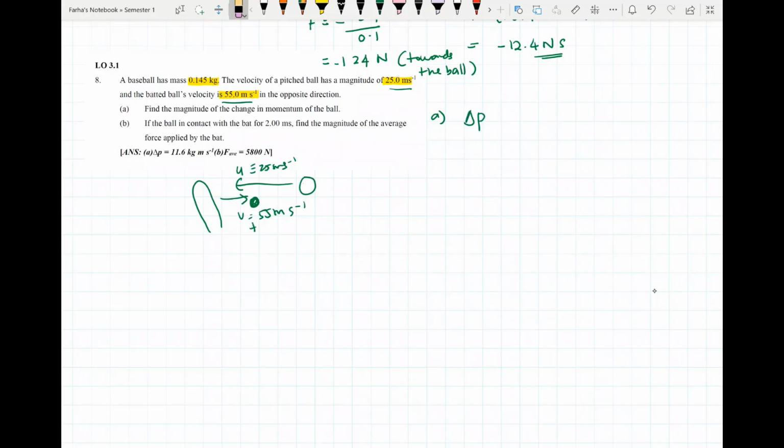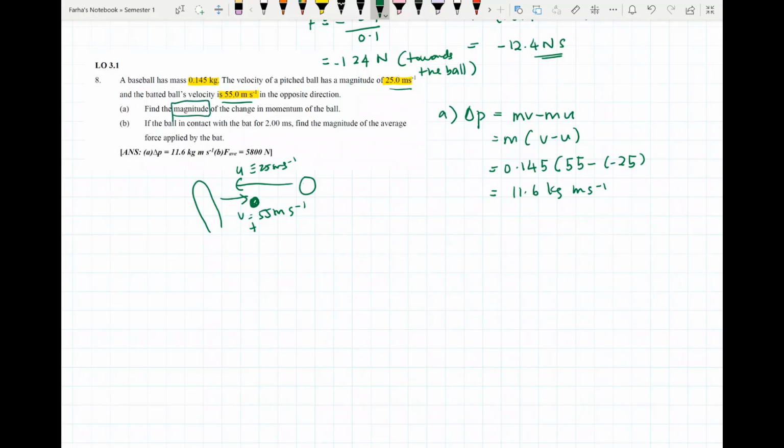So kita boleh cari the magnitude of the change in momentum of the ball, okay, by using the formula of delta P equals to mv minus mu. Okay, the change of momentum equals to mass times V minus U. M is equals to 0.145. V is 55 minus U. U is negative 25. So we get the answer 11.6 kg meter per second. So kalau awak buat in opposite way, katakan U tu to the right and then V yang rebound, so awak akan dapat negative. So doesn't matter lah sebab dia nak cari just a magnitude sahaja.